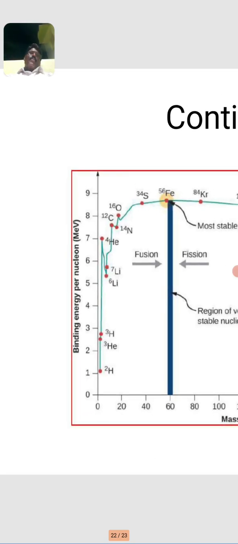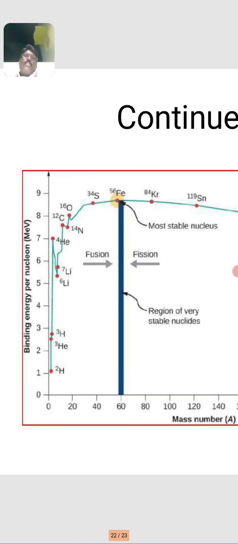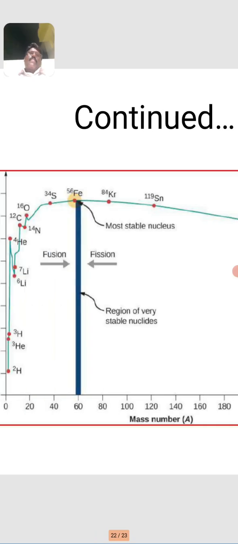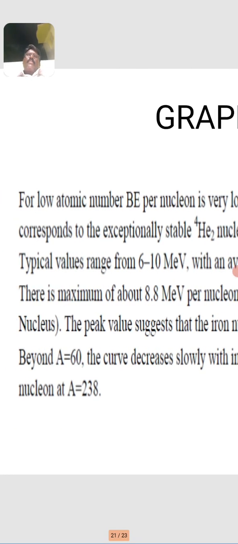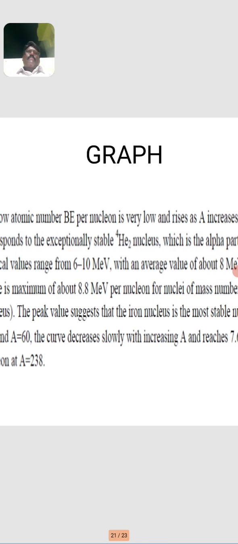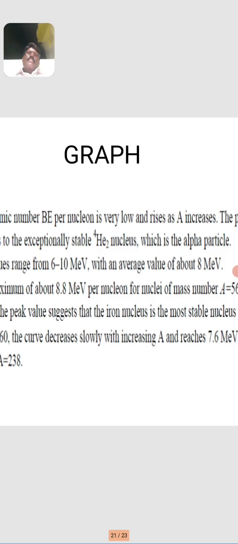Iron shows the highest binding energy value. This graph shows that with increasing mass number, binding energy increases. Iron-56 has more binding energy than the disintegration series going to uranium-238. The highest binding energy value varies slightly. The graph shows that for low atomic number, binding energy per nucleon is very low, and as atomic number increases, binding energy also increases.